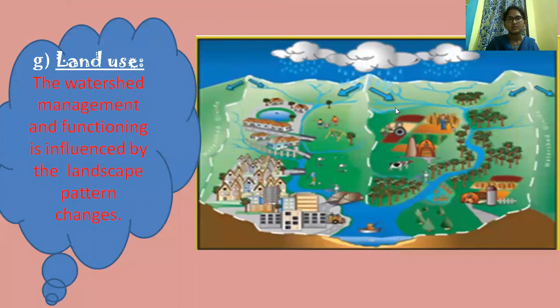Next one is land: how it affects watershed management in physiographic characteristics. Land is generally used for several purposes like residential, cultivation, railways, roads and many more. All of this leads to an increase in imperviousness in the landscape. Generally lands are used in different ways: household purpose, vegetation purpose, agriculture purpose, roads, railways, etc.